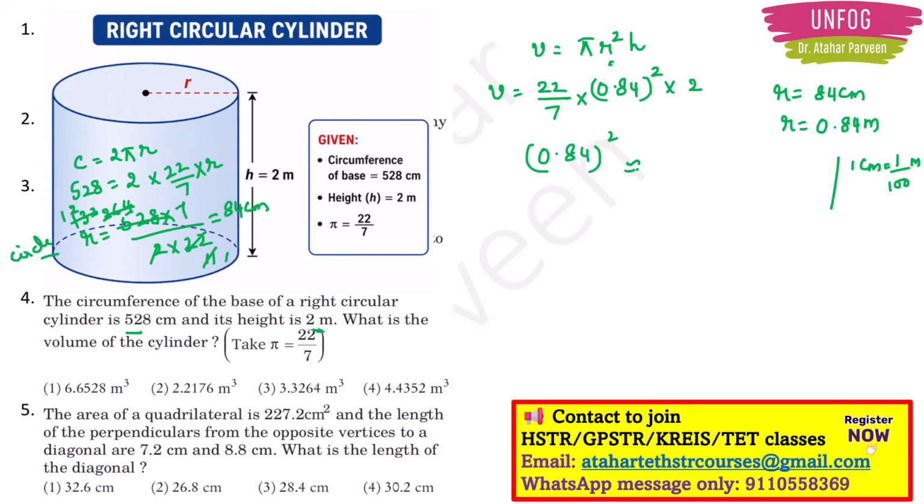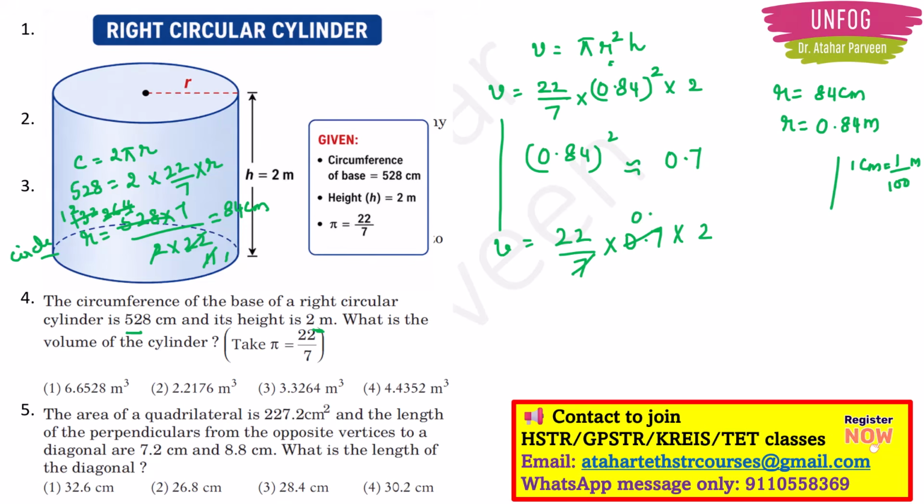So this is more or less equal to 0.7. You multiply and see, you will get, okay? So volume is equal to 22 by 7 into 0.7 into 2. I am not going for accurate calculation because I have seen the options are far away. So if I do a little bit of approximation, then also I will get the final answer here, right?